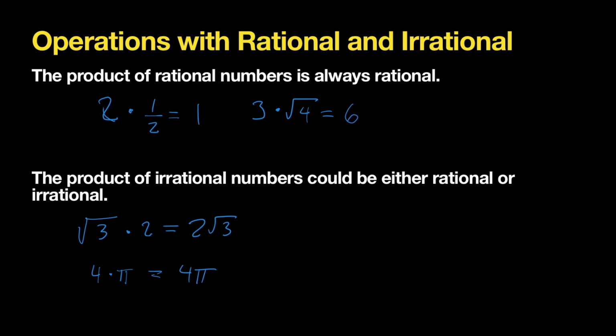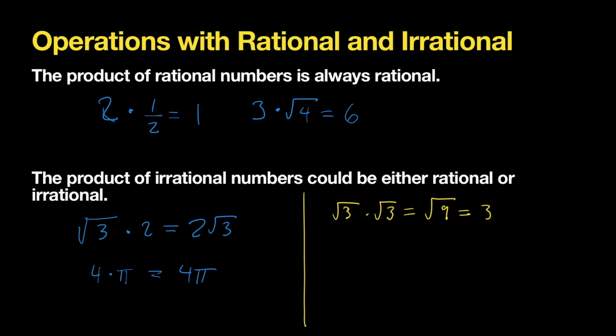But in some cases, you're going to get a rational answer. For example, if you were to multiply the square root of 3 times the square root of 3, this gives you the square root of 9. And now the square root of 9 is actually 3. So in this case, that's going to be a rational number.